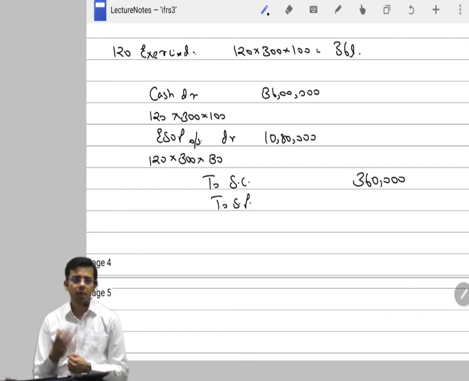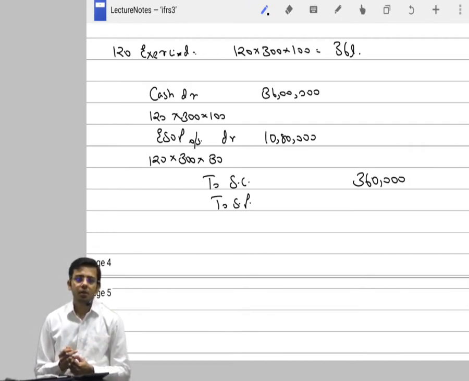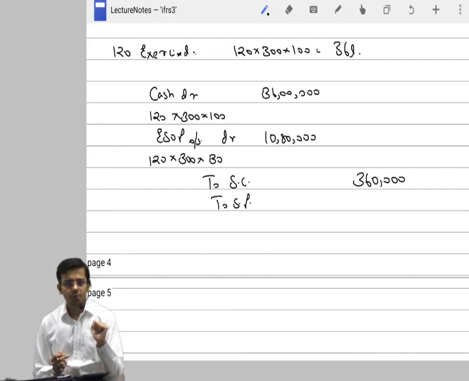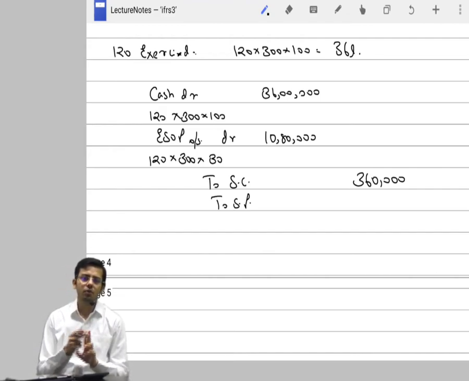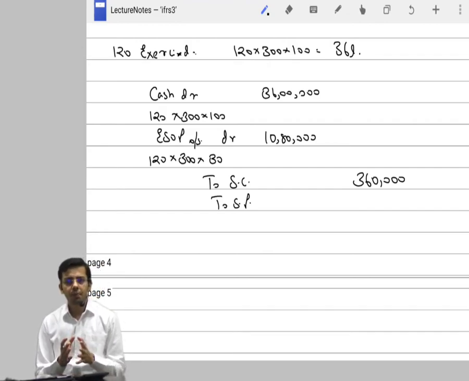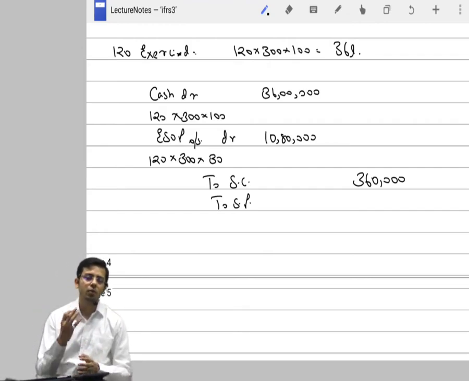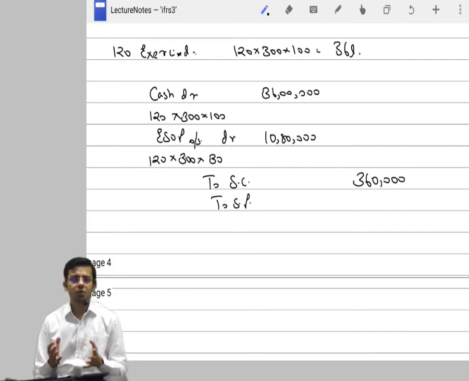But what was the issue price? Issue price is not 100, it is 130. You determined that intrinsic value, if you remember, right? Exercise price was 100, I gave you fair value of the option to be 30, I told you intrinsic value of the share is 130. So for the company, the share price is determined to be 130 and we don't change it subsequently. So for us the price is 130.